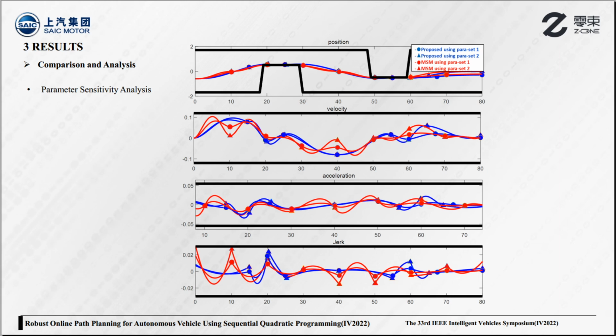The two blue paths almost overlap. While the paths generated by the minimum snap method vary greatly, there are apparent differences between the two red paths.